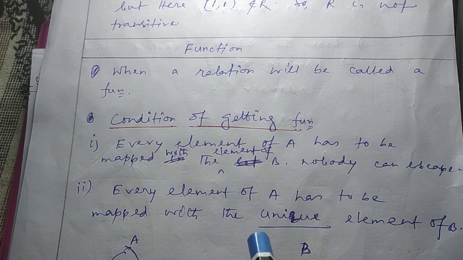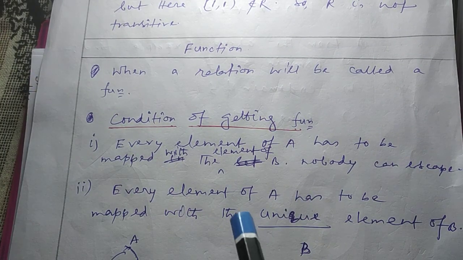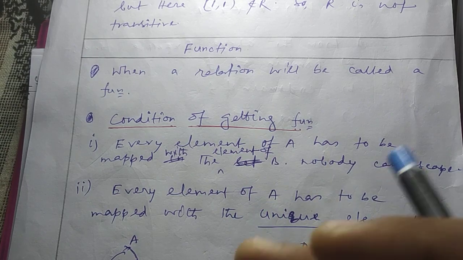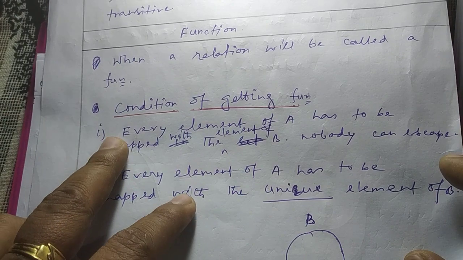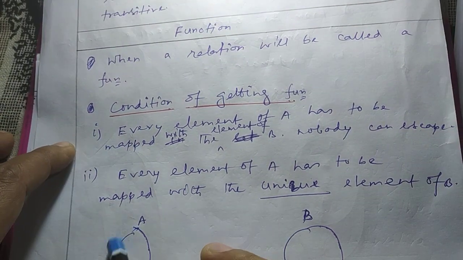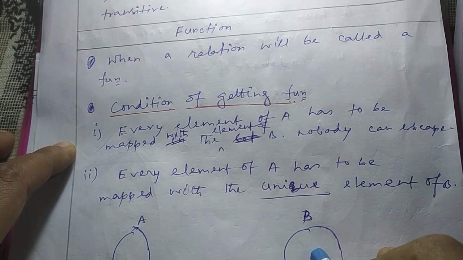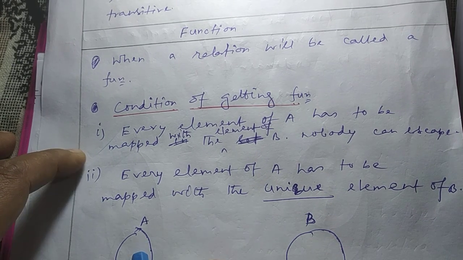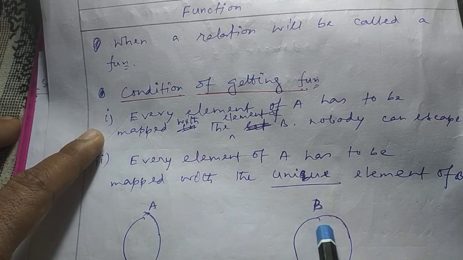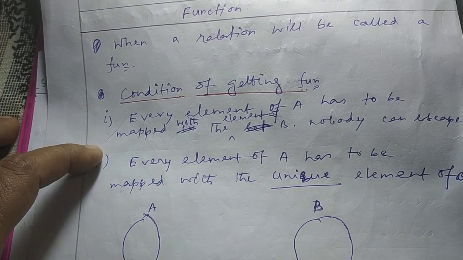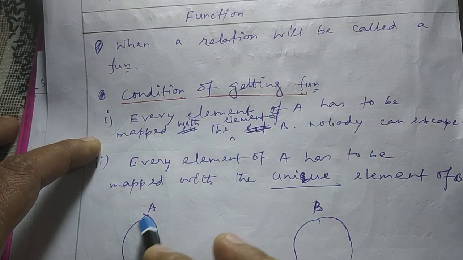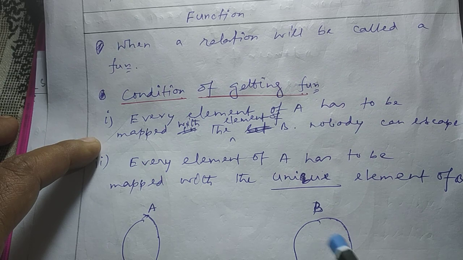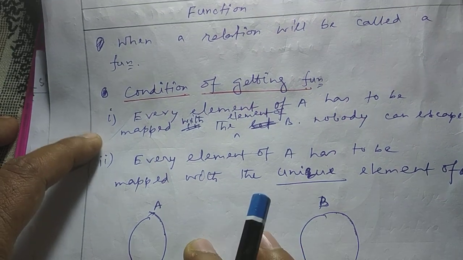Now the question arises, what were the two conditions? I already said in class 11, and I am narrating here again. The first condition was every element of A has to be mapped with an element of B. No one can escape. Every element of A has to participate in the mapping. So that is the first condition.